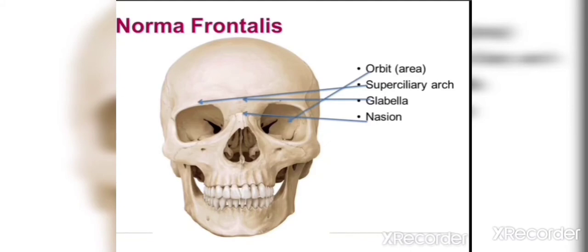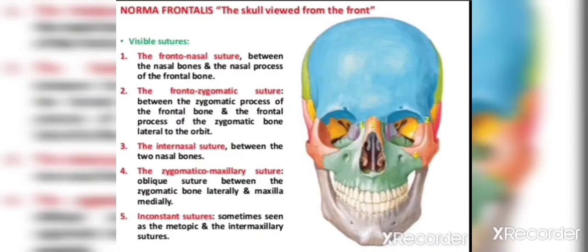Here we can see the glabella. Glabella is the midpoint of superciliary arches. Superciliary arches, these are the elevations above the orbits. Nasion is the meeting point of the frontal bone and the nasal bone, that is internasal suture and the frontal bone. So this is the nasion.